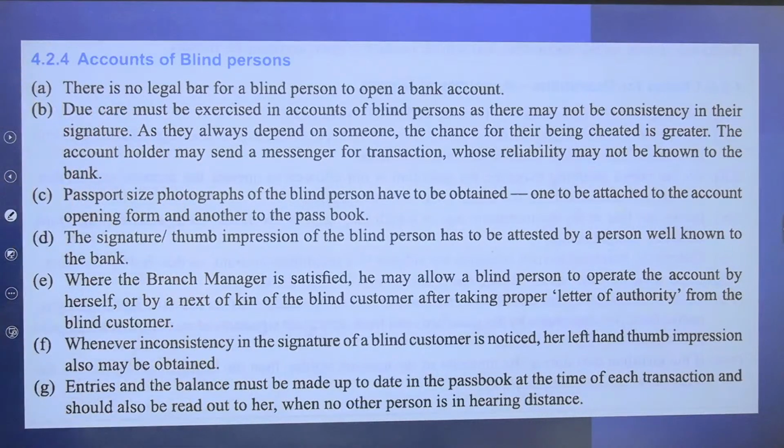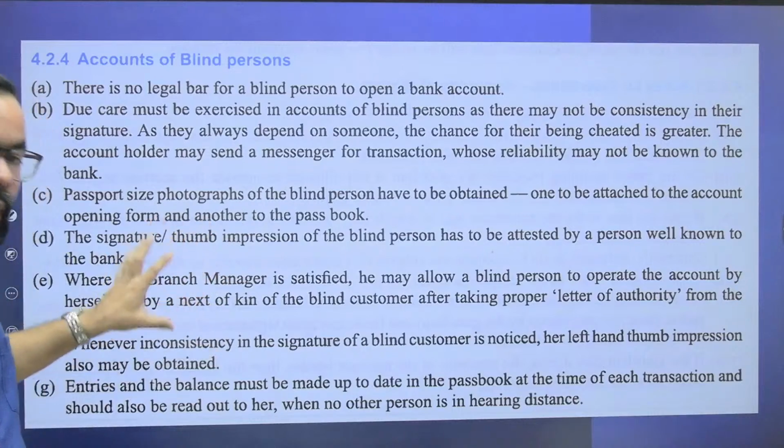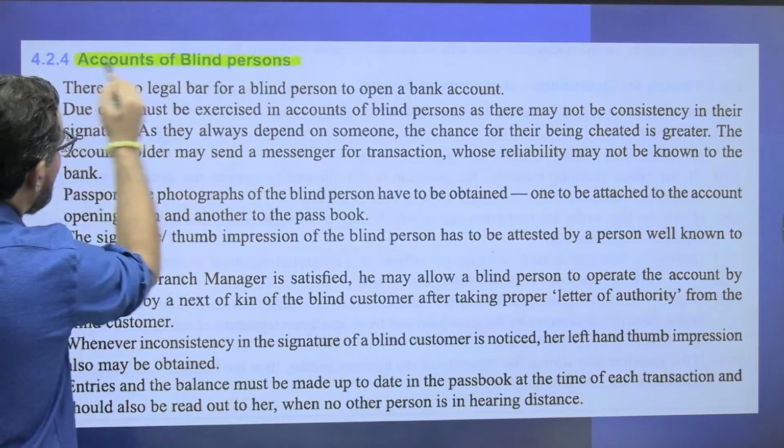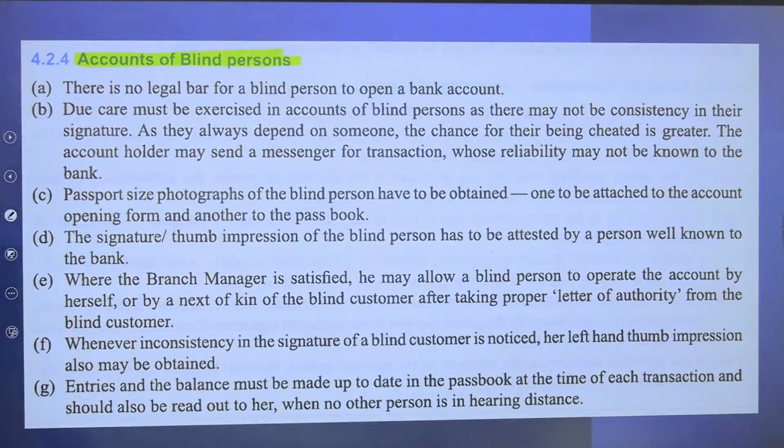Okay. One another thing, guys, with this particular question only, I would like to cover this another part. That is account of a blind person. I have not created a separate question for this one, but this is something जो आपको थोड़ा सा ध्यान रखना पड़ेगा, ठीक है। निर्मल सर, अंडरस्टूड?